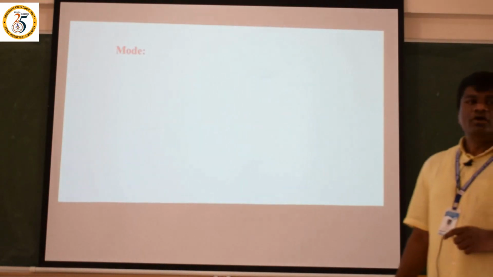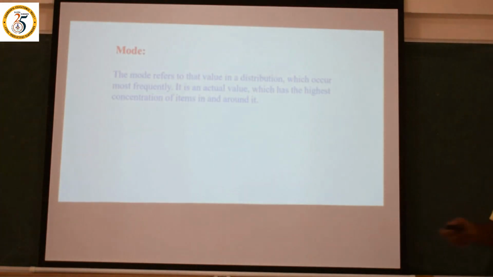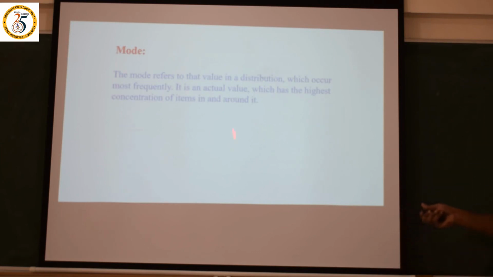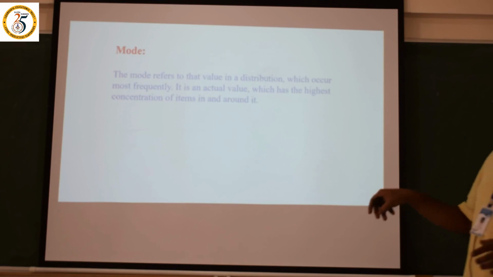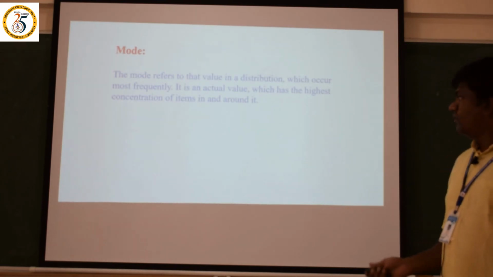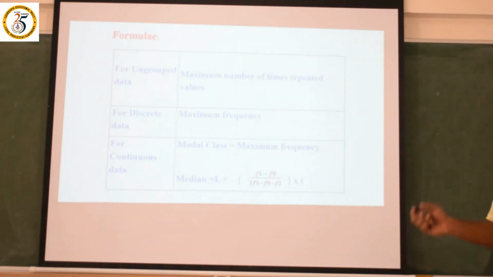the mode. The mode is also very important. The mode refers to that value in a distribution which occurs most frequently. It is an actual value which has the highest concentration of items in and around it. This is the mode. What is the formula of the mode? Mode is denoted by Z. Already we know that.